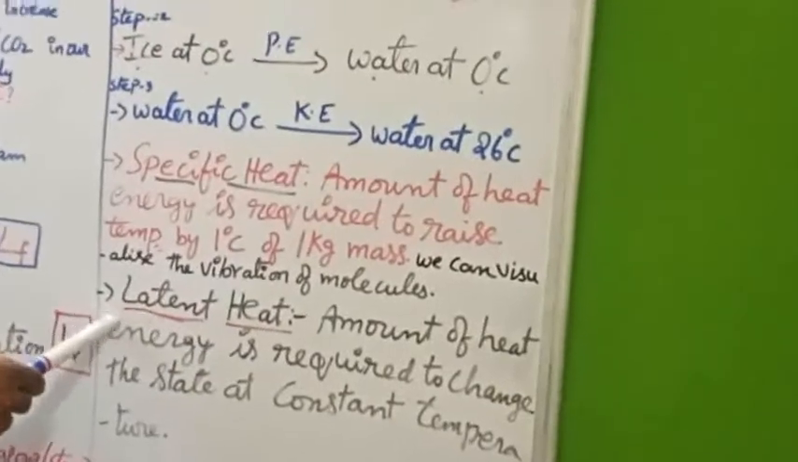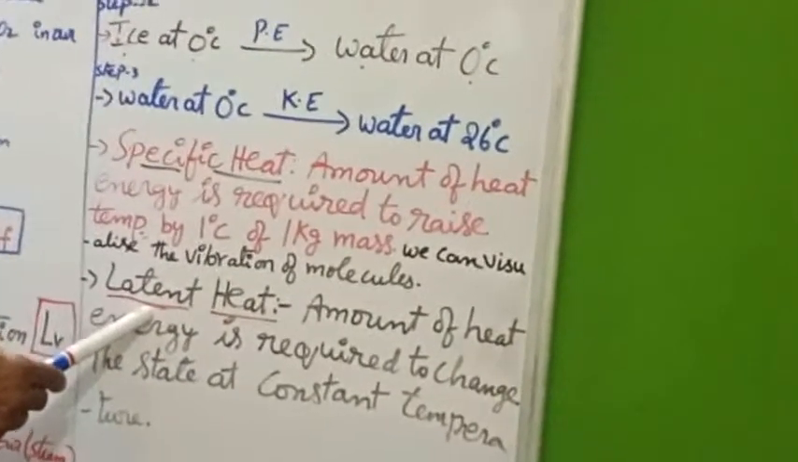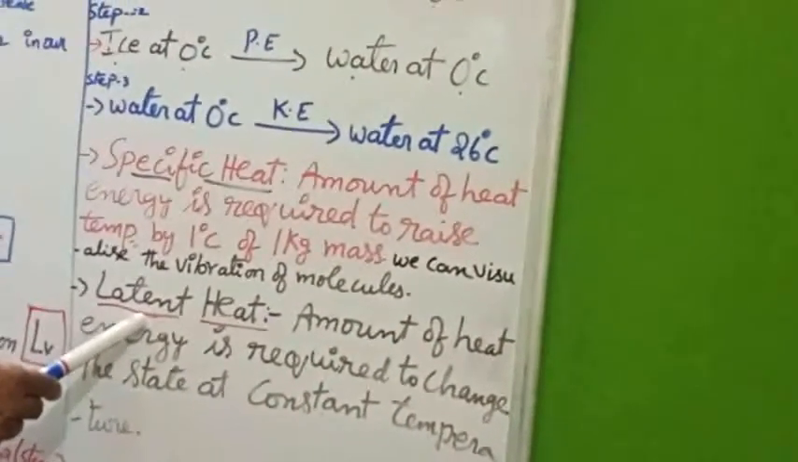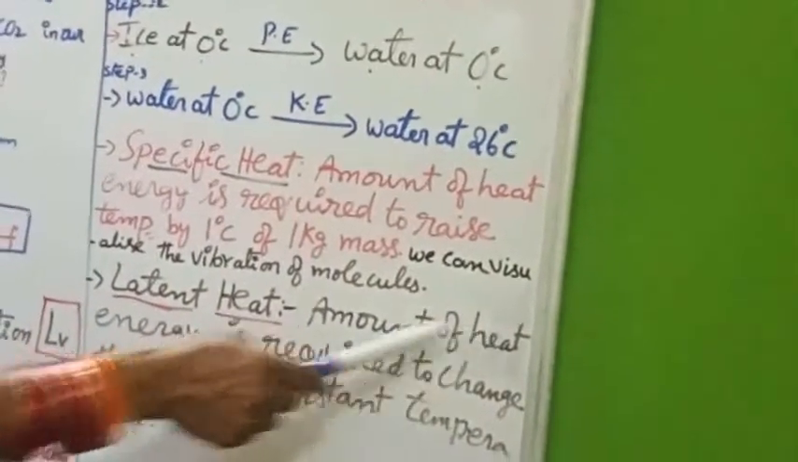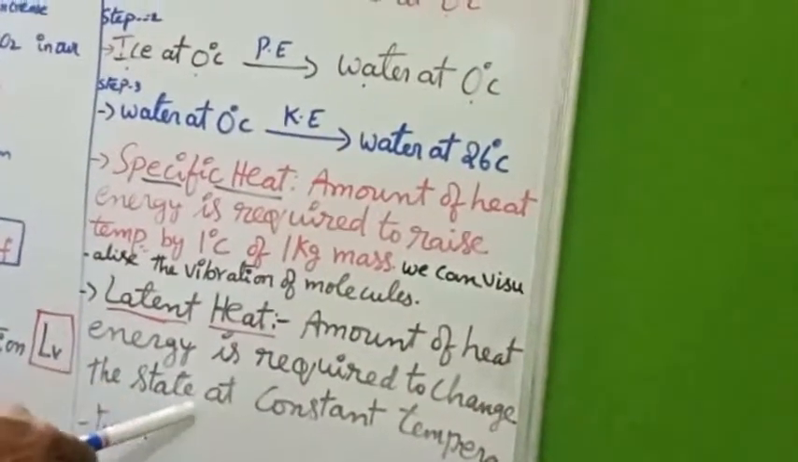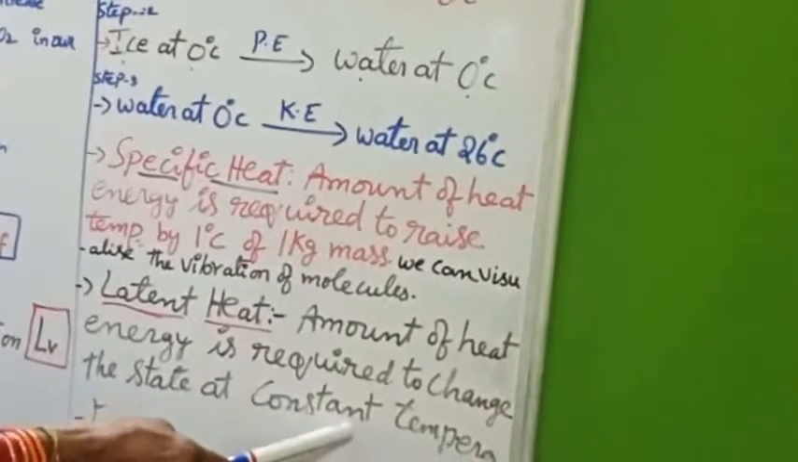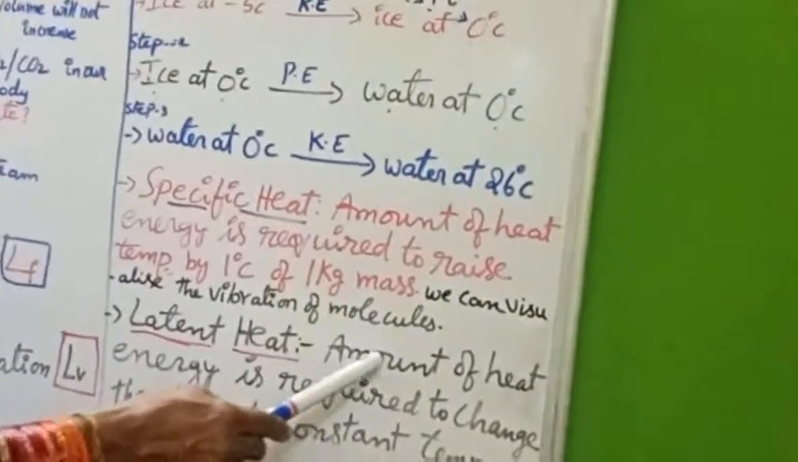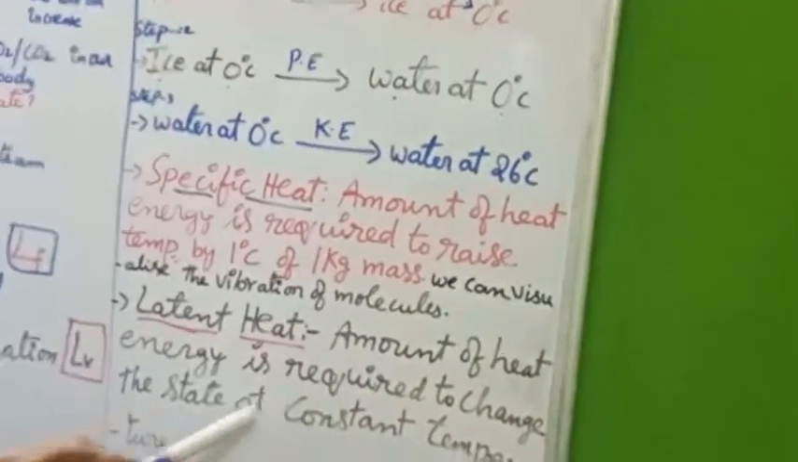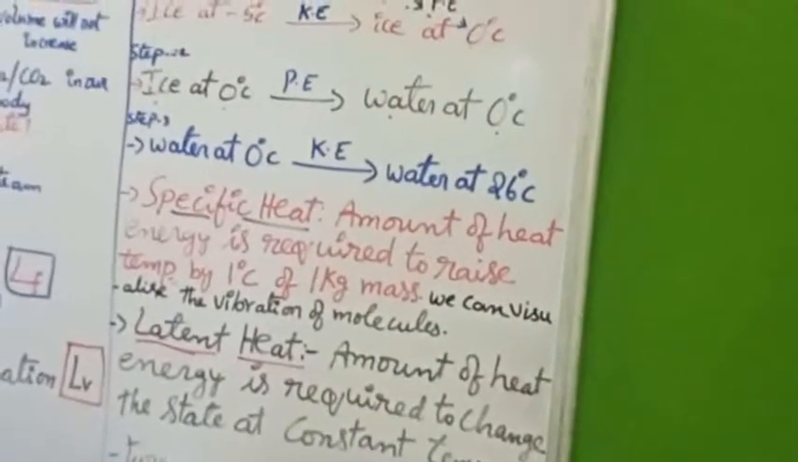Next definition is latent heat. Latent means hidden. Latent heat is the amount of heat energy required to change the state at constant temperature.